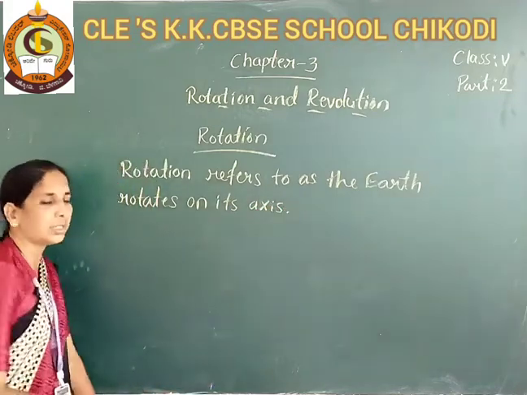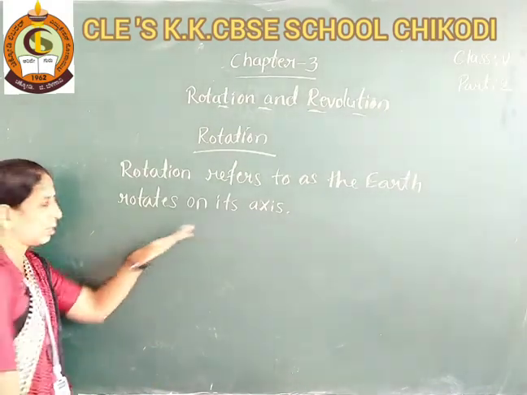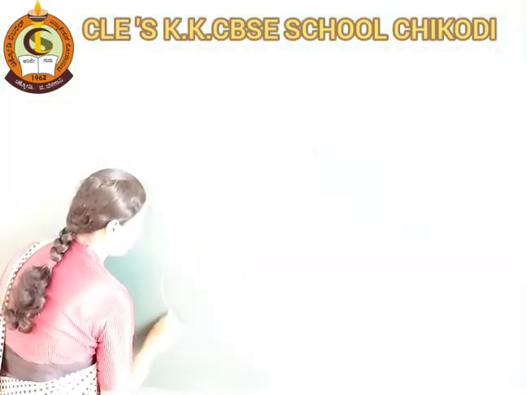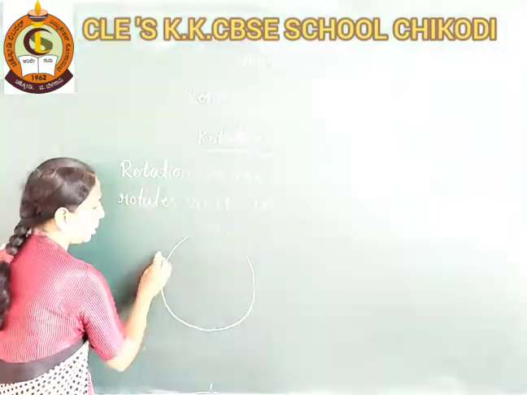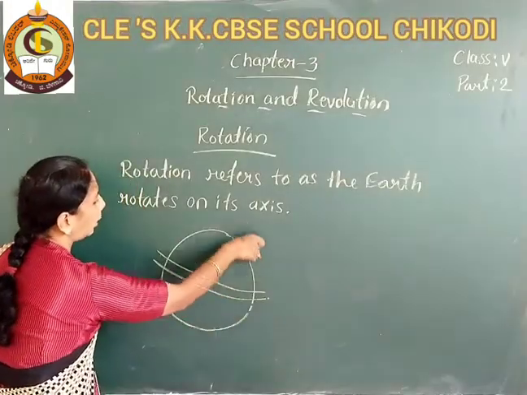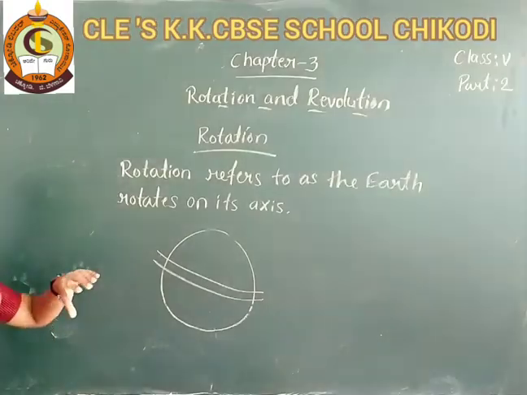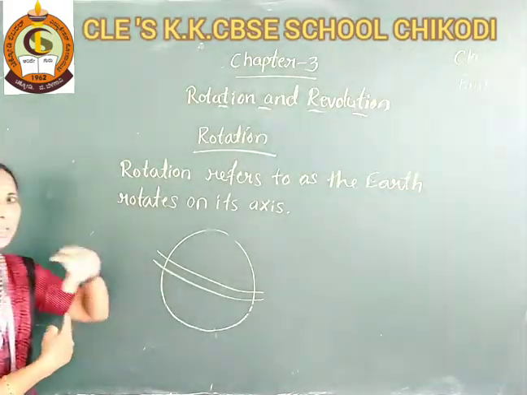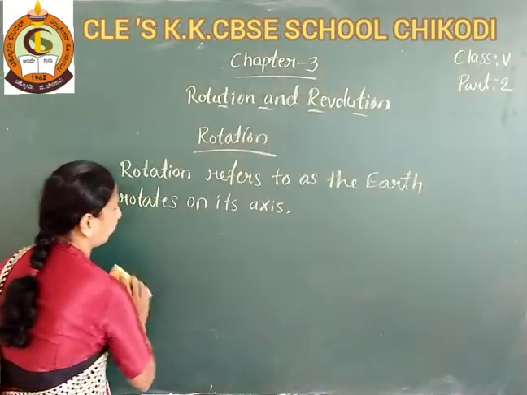The earth rotates on its axis. It is the rotation. The earth is moving, rotating on its axis. The earth orbiting on its axis is known as rotation. Okay?